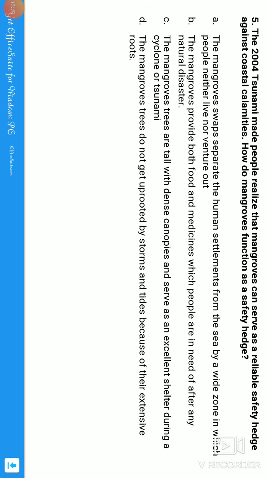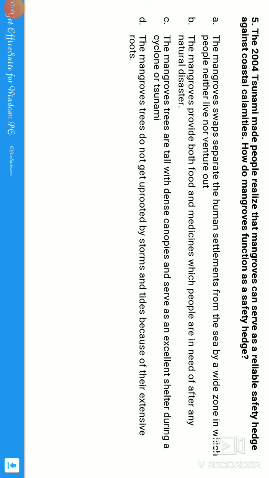If you see the fourth statement, the mangrove trees do not get uprooted by storms. Exactly, guys. Why? Because the roots of the mangroves are very hard and deeply rooted in the soil. So the mangroves do not get uprooted by storms and tides because of their extensive roots. Exactly. They have such big and great roots, guys. So this is the correct answer for this question.